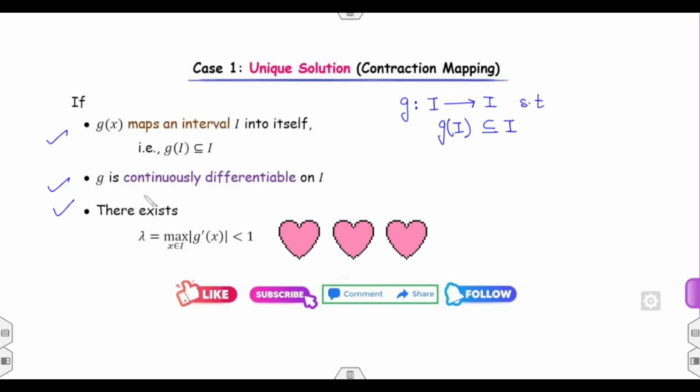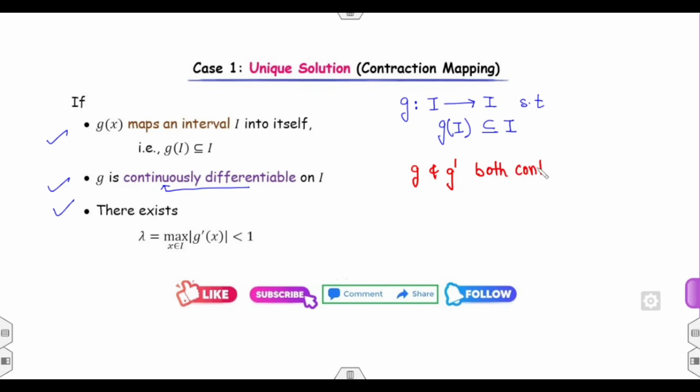That's the first property. g must be continuously differentiable. Continuously differentiable का मतलब क्या होता है? g and g prime, g and g dash both are continuous. Clear? अगर आपका फर्स्ट डेरिवेटिव और ओरिजिनल फंक्शन दोनों कंटिन्यूस हैं, then we call it continuously differentiable. And the third is the first derivative: the maximum value of the derivative over the interval I, if I call it lambda, that must be strictly less than 1. Remember, strictly less than 1.